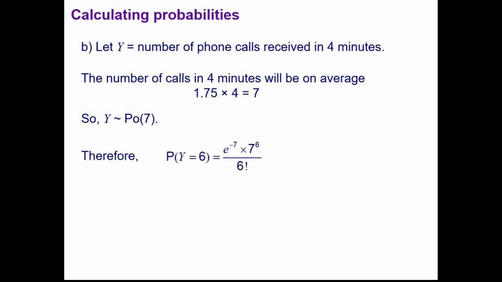We are asked to find the probability that there are 6 calls, so we substitute that into the formula, which should give us 0.149. That's to 3 significant figures.